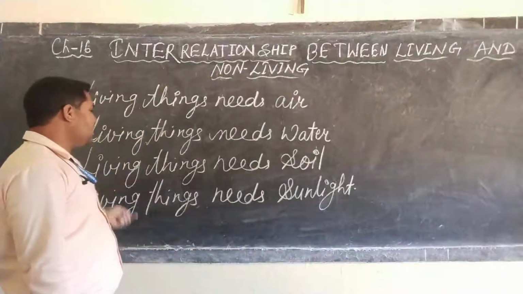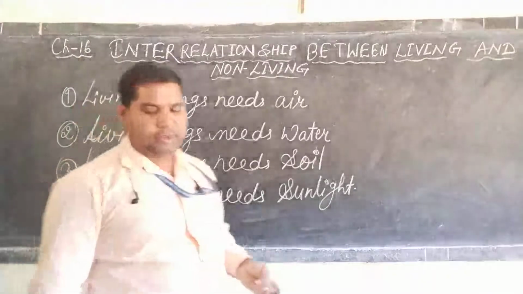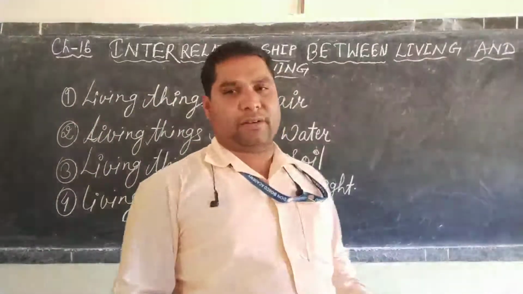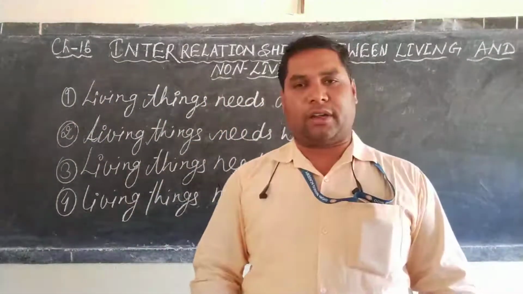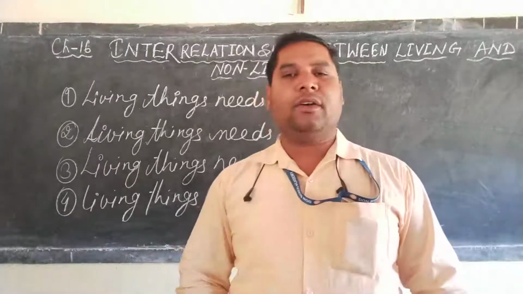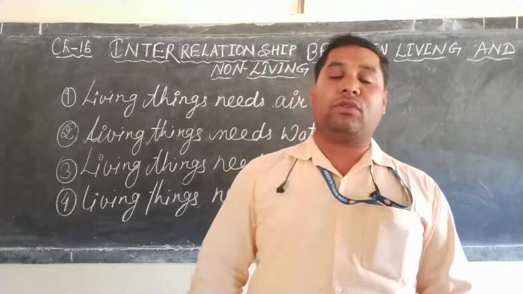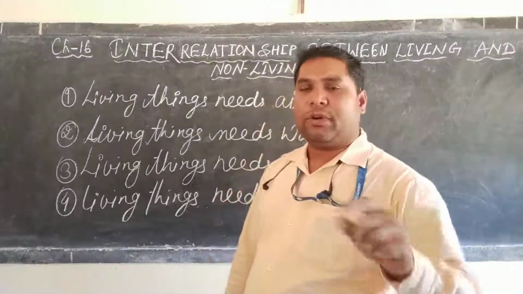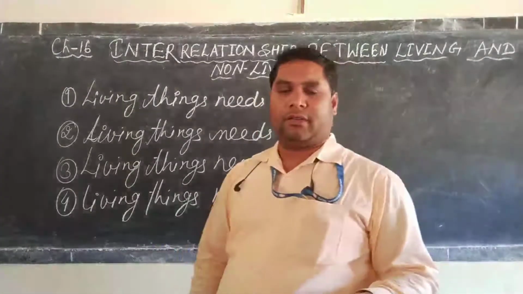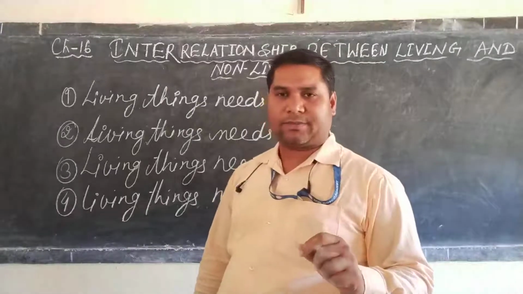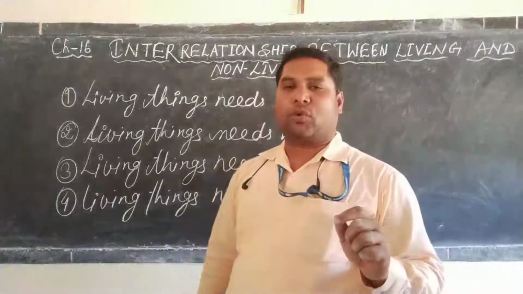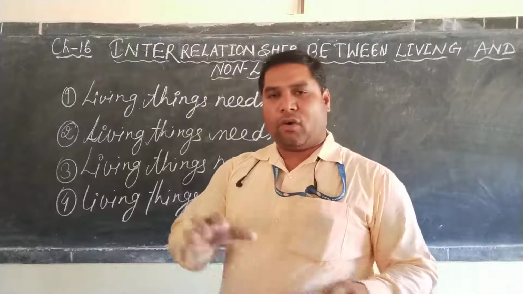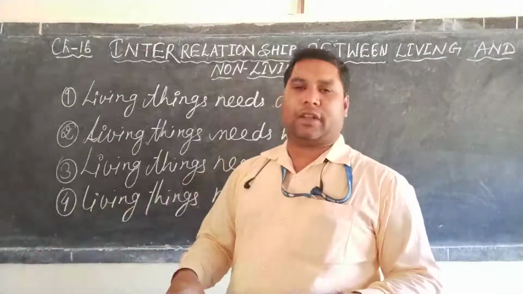Next is living things need soil. Dear student, green plants grow in soil. If there is no soil, where will the plants grow? Also, certain types of animals make their home in soil. For example, the rabbit and the earthworm make their home in soil only.